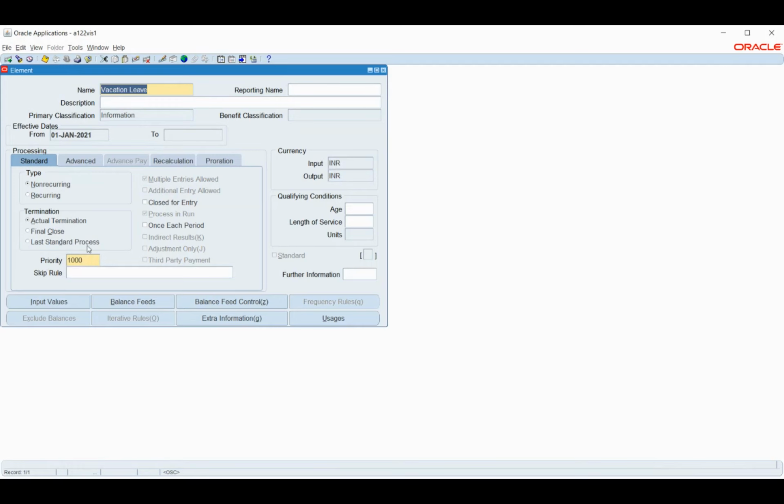So these priorities will take place when we have recurring elements. For non-recurring, I'll select as per my need or requirement. In this case, I have given it and did not change the priority. So priority is basically to pick up those elements and place them for the payroll processing. So that's the priority basics.